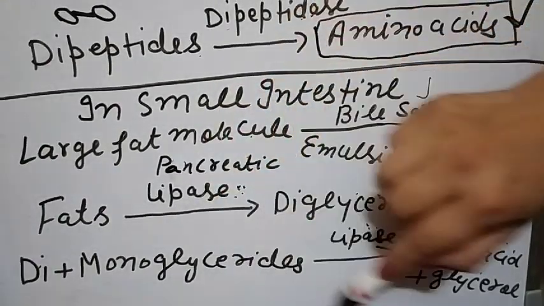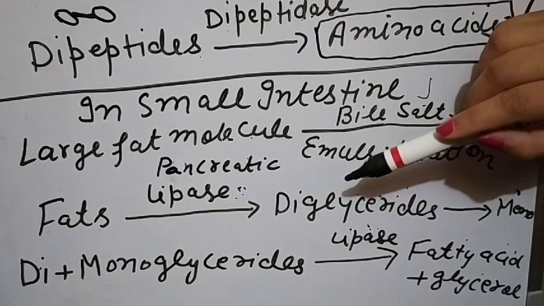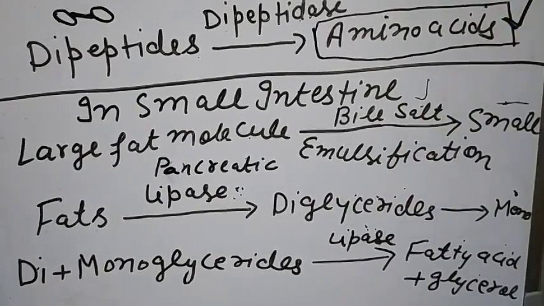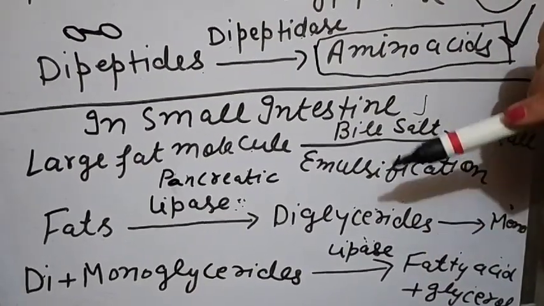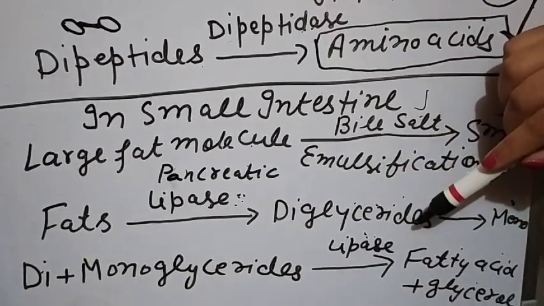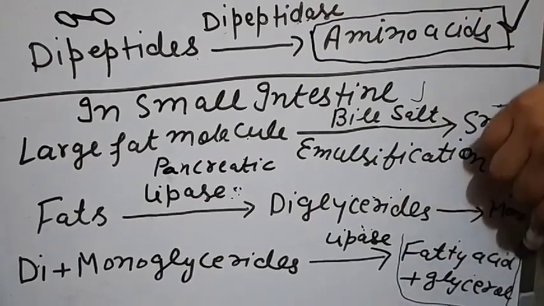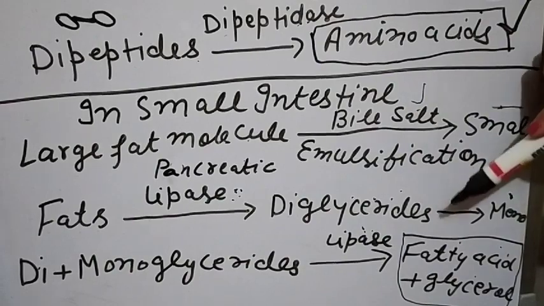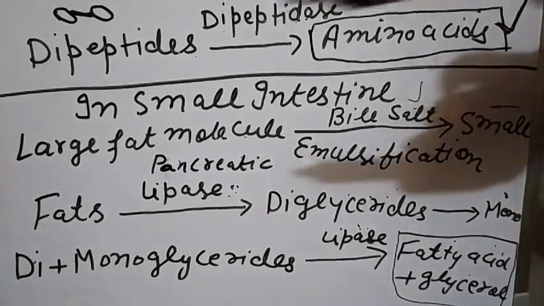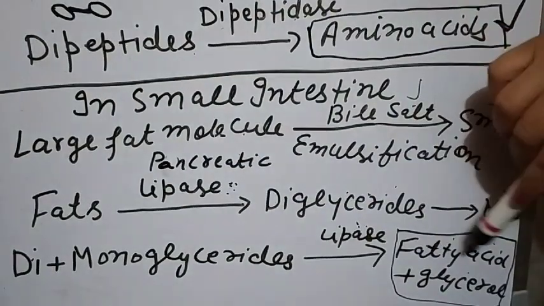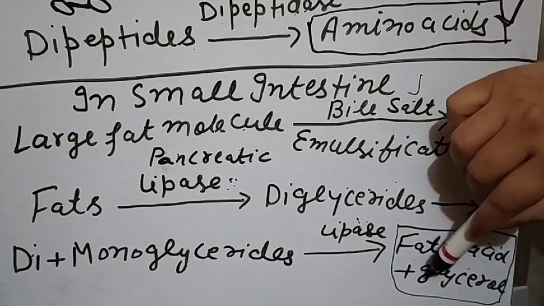So in the small intestine, there will be complete digestion of carbohydrates, complete digestion of proteins, and complete digestion of fats. After the complete digestion, the fats change into fatty acid and glycerol. If anybody asks what is the fate of the fats, then we can say fatty acid and glycerol. The simple form of fats is fatty acid plus glycerol.